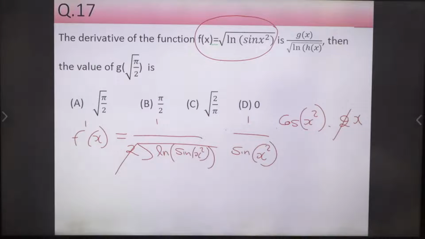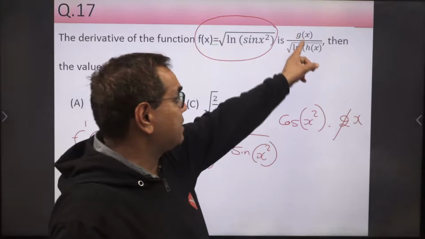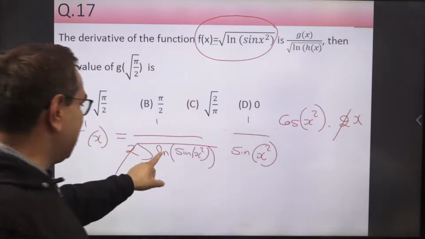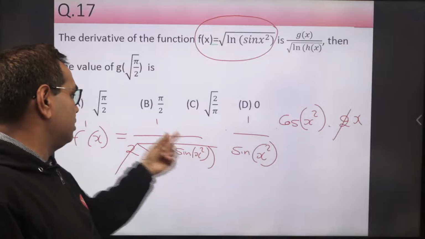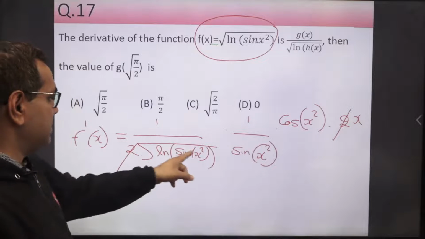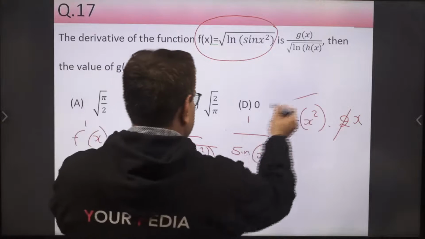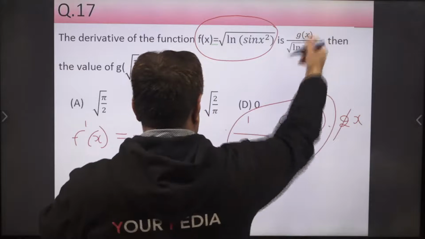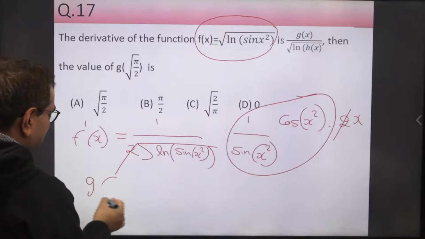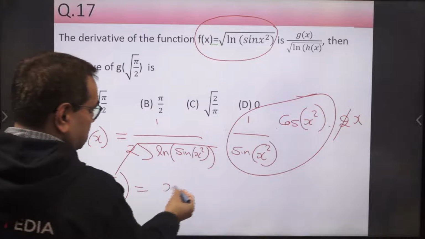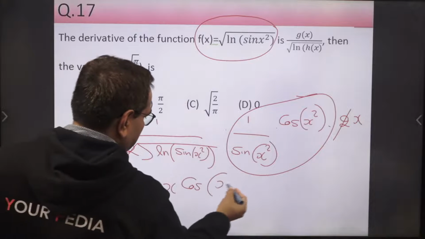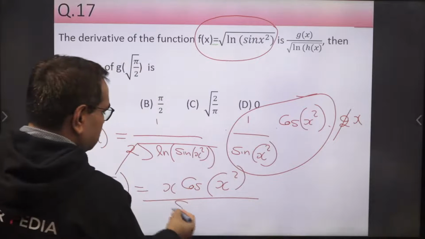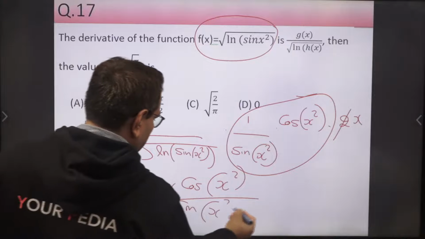Now we can see that this derivative is in the form of g(x) upon root ln h(x). So the remaining function is g(x) actually. We get g(x) equal to x cos x square divided by sine x square.